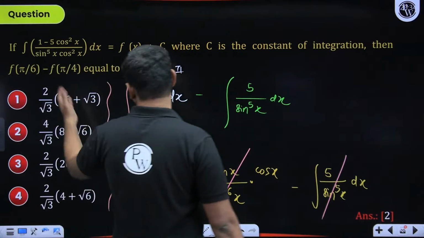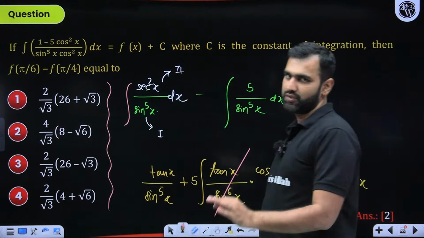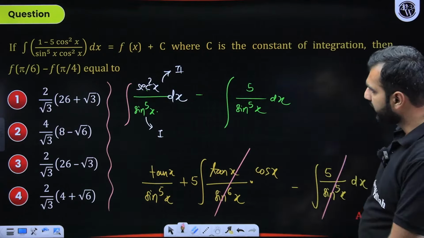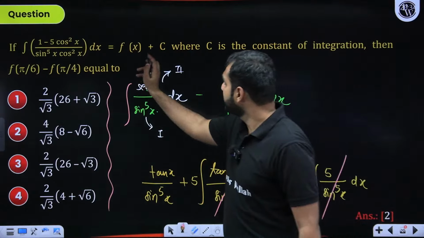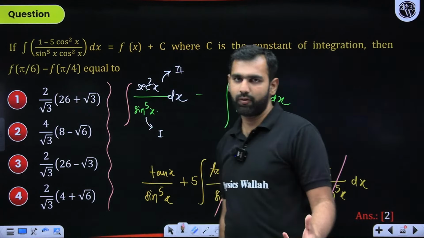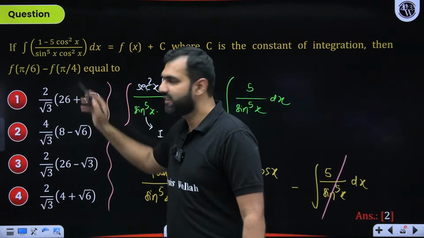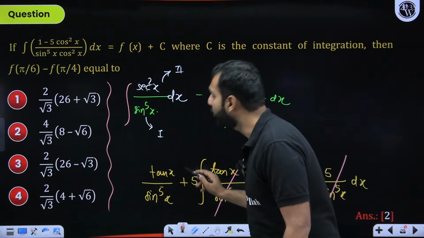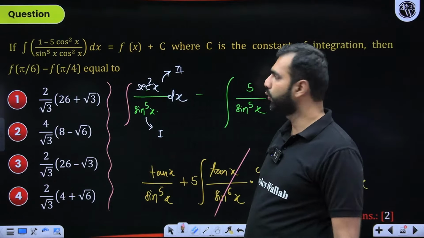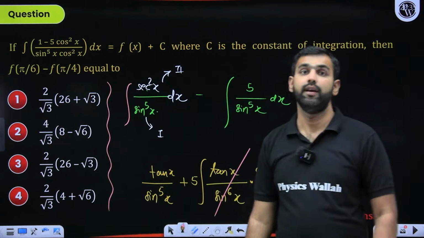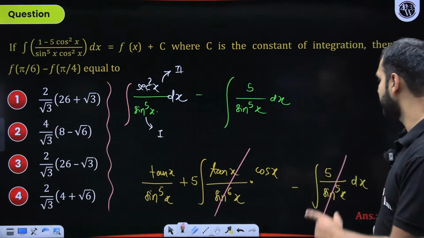And then with this data given to you, you can crack this question within seconds. Did you understand it completely? This is going to be f of x, because plus c and plus c will get cancelled. So f of pi by 6 minus f of pi by 4, because that c minus c will be there. So you got to put pi by 4 here, then pi by 6 here. You know how to do it and you can crack the answer within seconds. It is clearly not a tough question after this step.